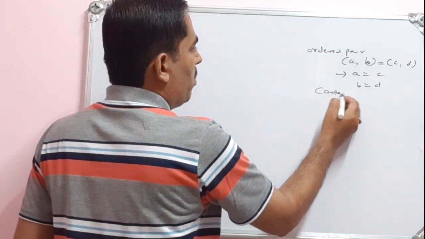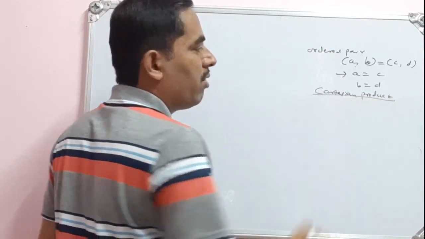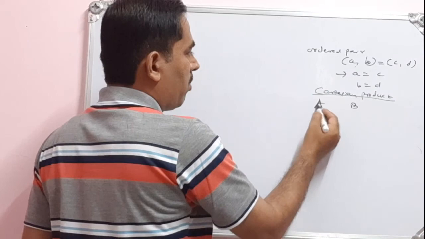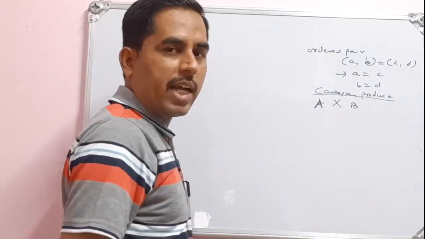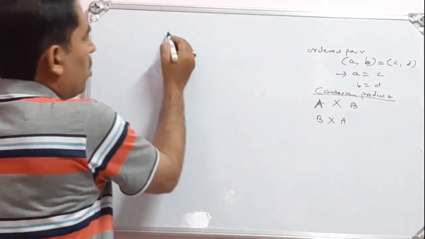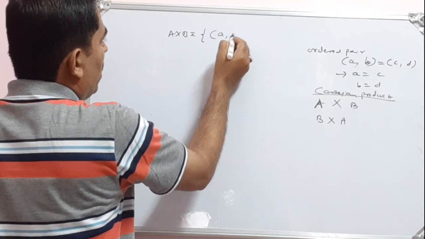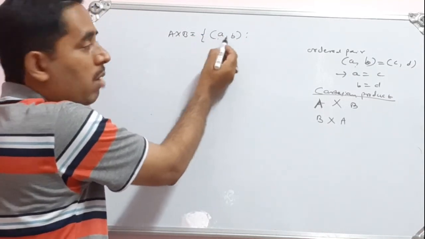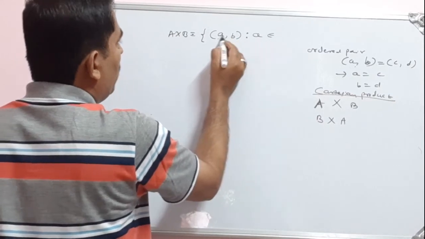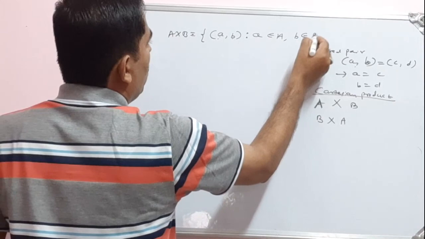Then we learned the definition of the Cartesian product of two sets. If I have two sets A and B, the Cartesian product from set A to set B is written as A cross B, and from set B to set A it is B cross B A. It consists of ordered pairs whose first element belongs to the first set and second element belongs to the second set.